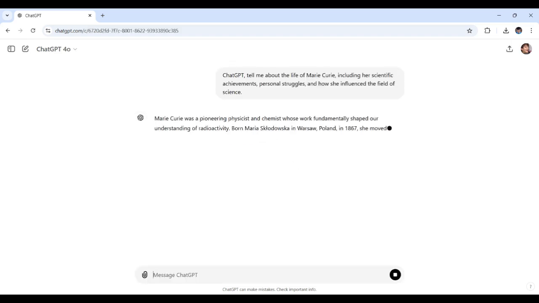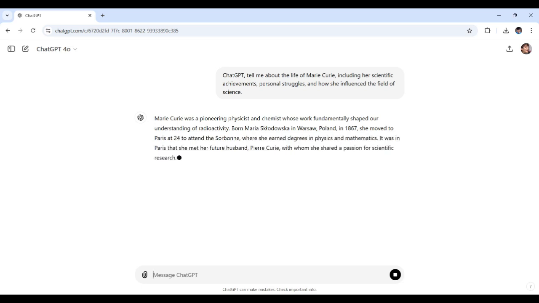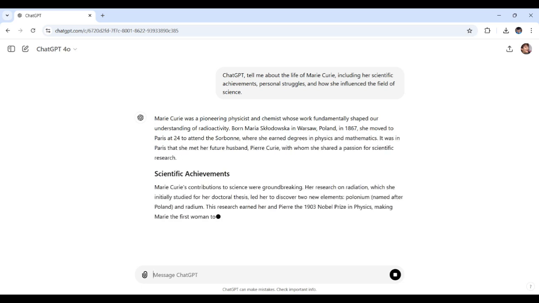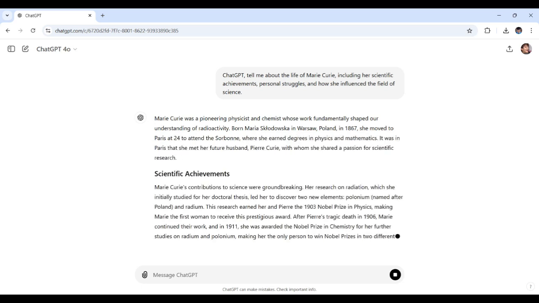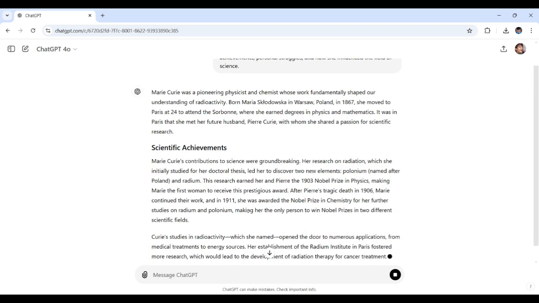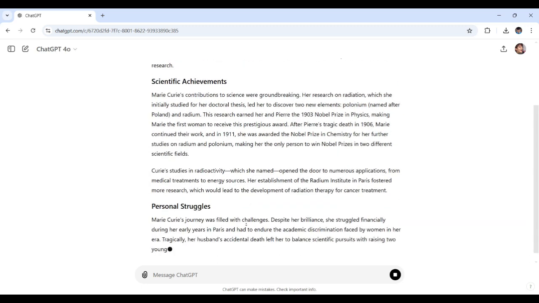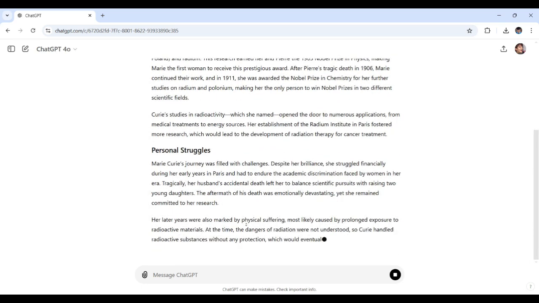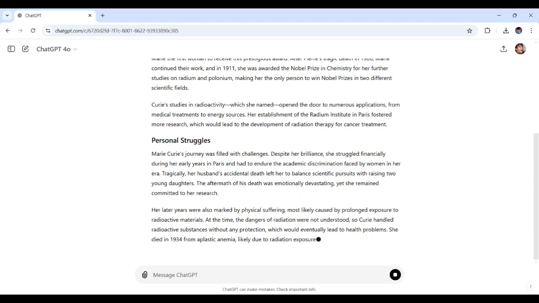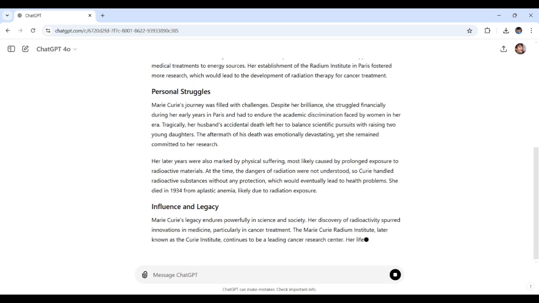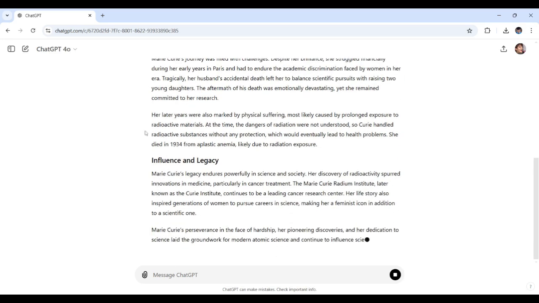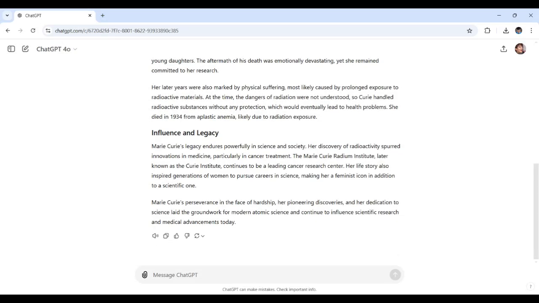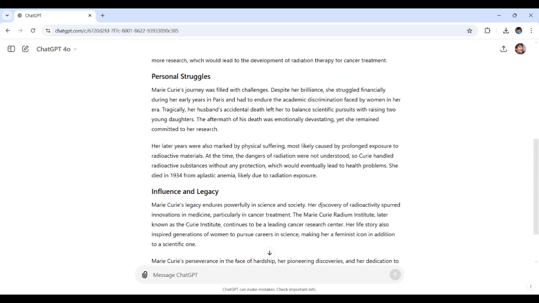All right, as you'll see right here, here's an introduction, Marie Curie, where she was born. All right, there's the scientific achievements, personal struggles. And mostly on radioactive materials and such. And yeah, isn't it amazing how detailed this response is?